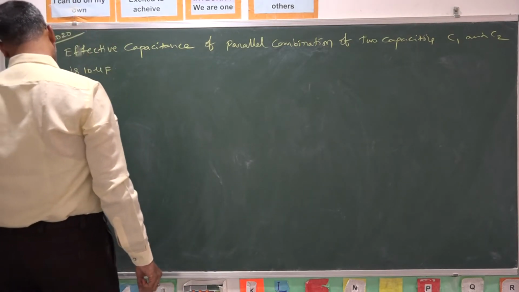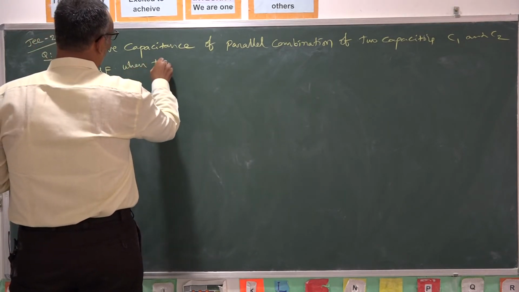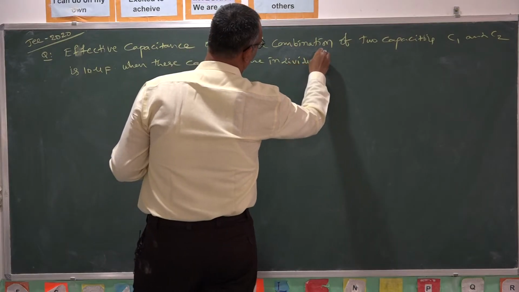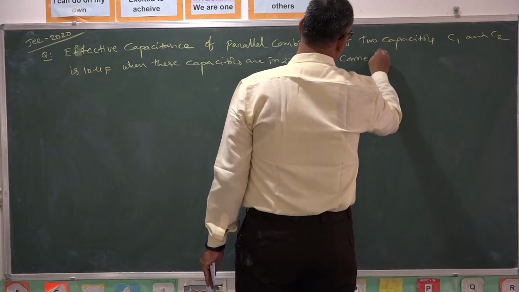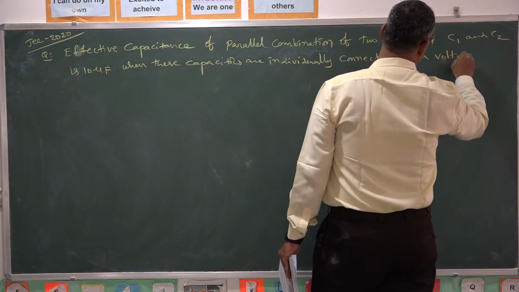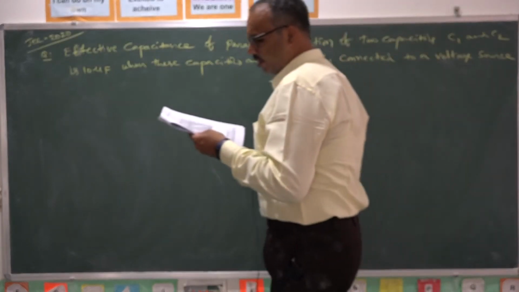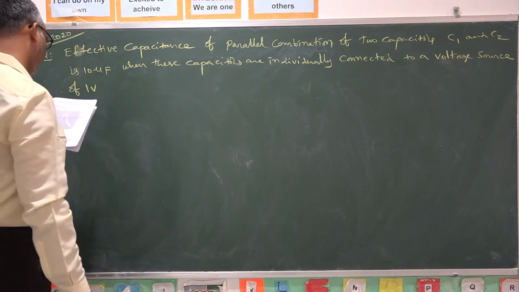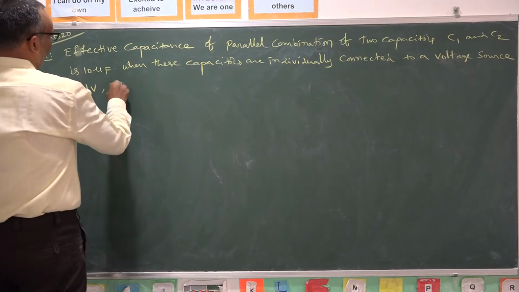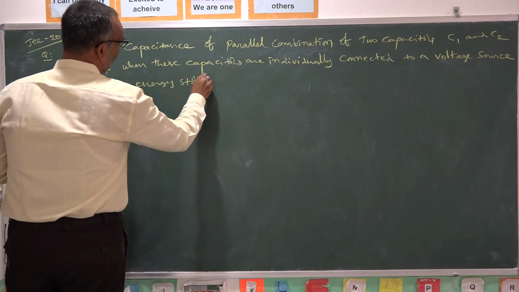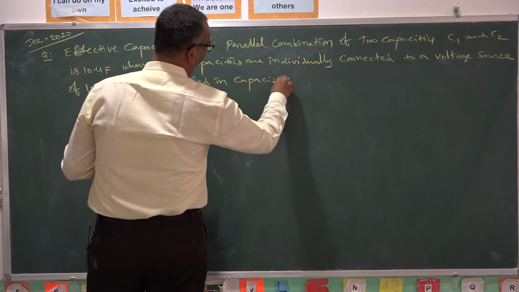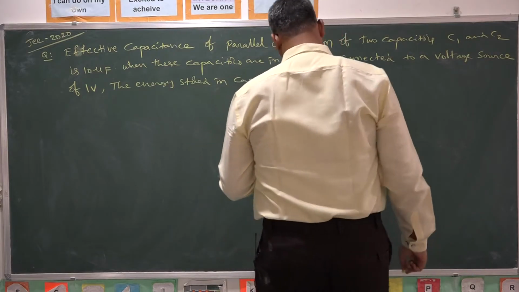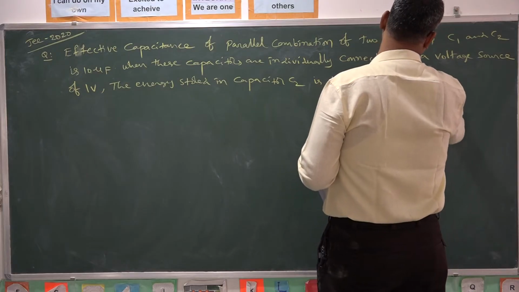When these capacitors are individually connected to a voltage source of 1 volt, the energy stored in capacitor C2 is 4 times that of C1.